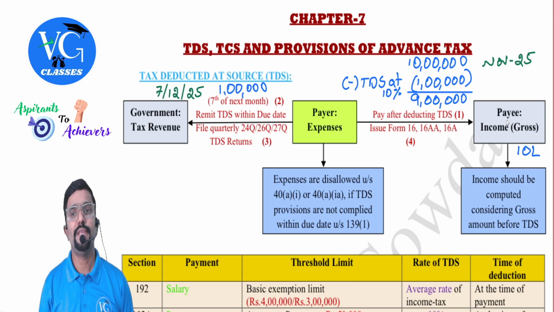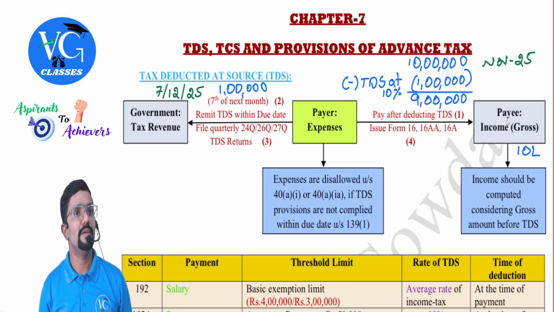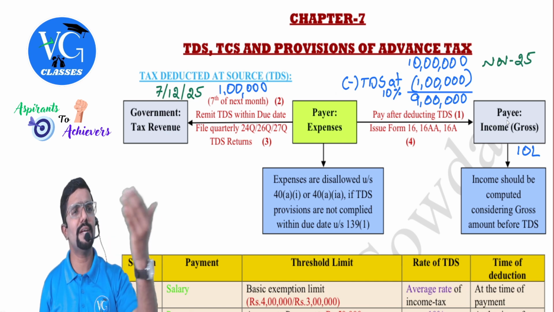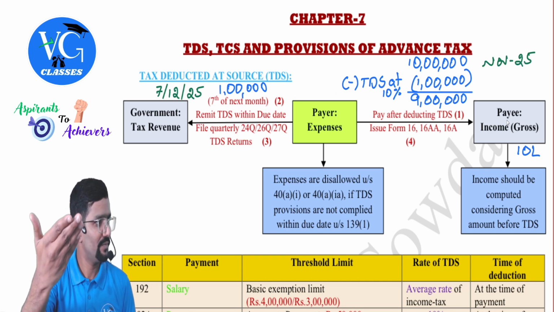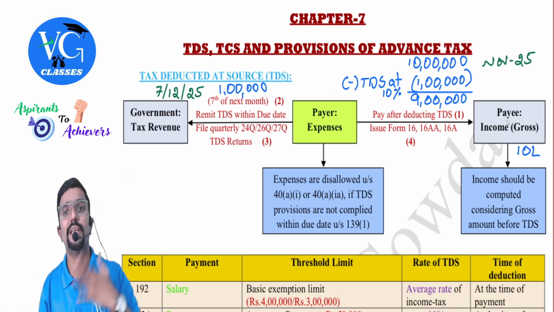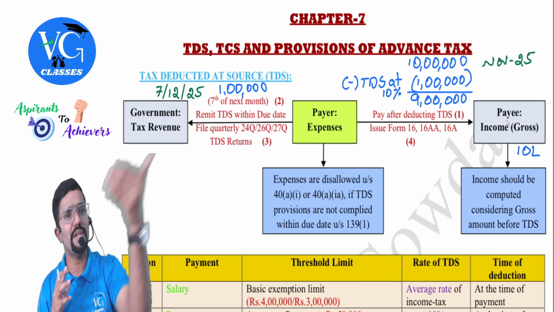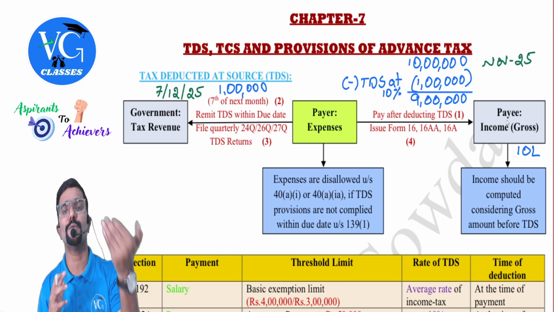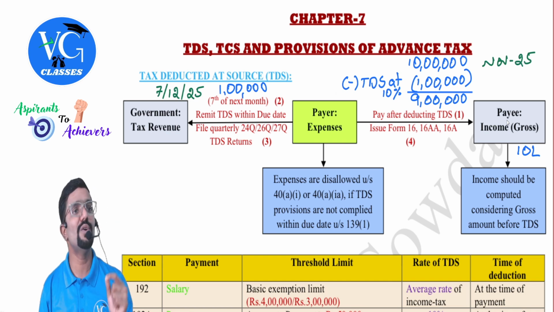Guys, assume I am the payer, you are the payee. I am the payer means I have taken some goods from you, I have taken some services from you, so I need to pay for it. And you are the person who has earned the income from me. Why so? Because you have sold your goods or you have given your services to me. Let us take it as services. You have given professional services for me, for which I am supposed to pay 10 lakh. So what is my expense? 10 lakh. What is your income? 10 lakh.